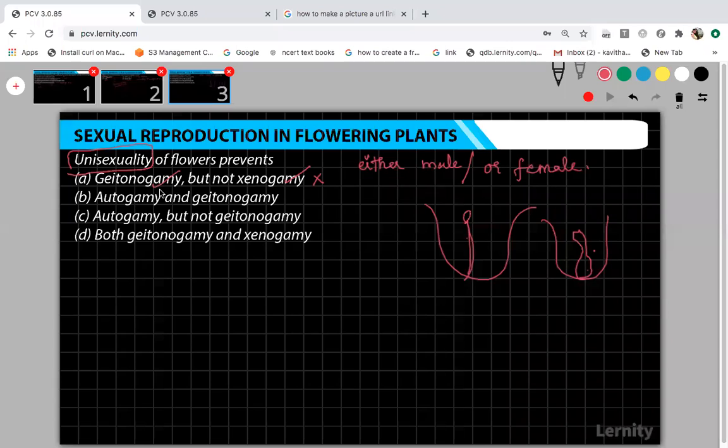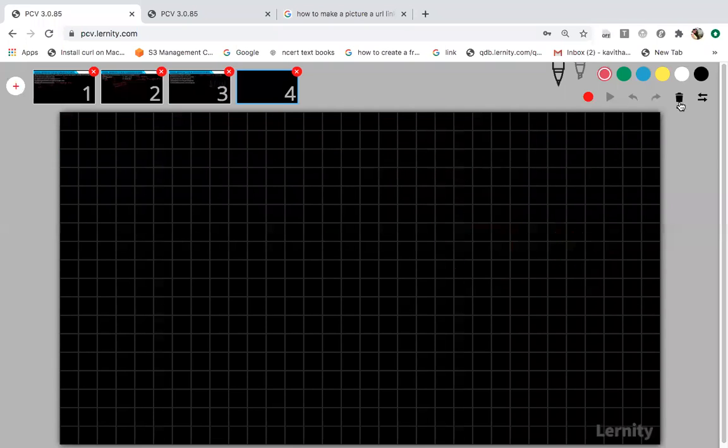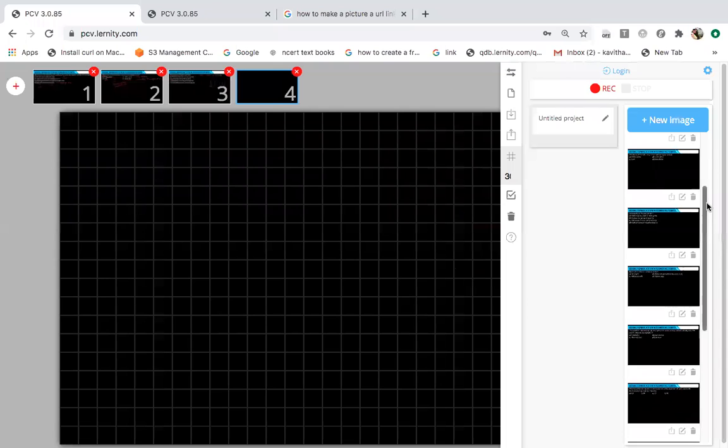It prevents only autogamy, not geitonogamy, so the second one is also wrong. The third one, it prevents autogamy but not geitonogamy. Yes, it is correct. Both geitonogamy and xenogamy are prevented? No, both will occur in unisexuality of flowers. So this is also wrong. The correct answer is option C. Got it? Now the next question.